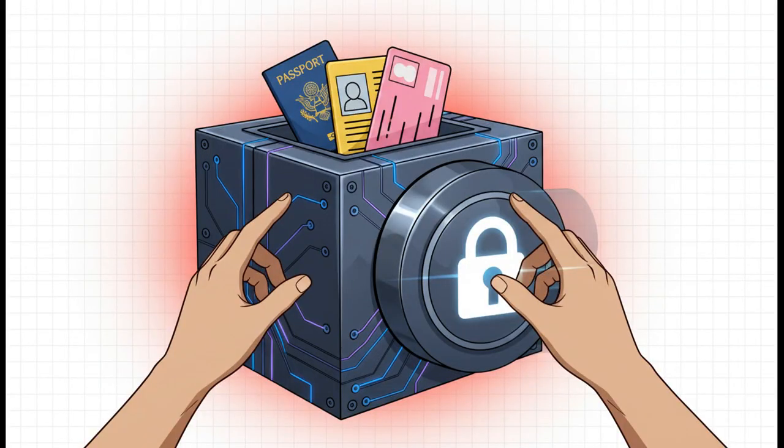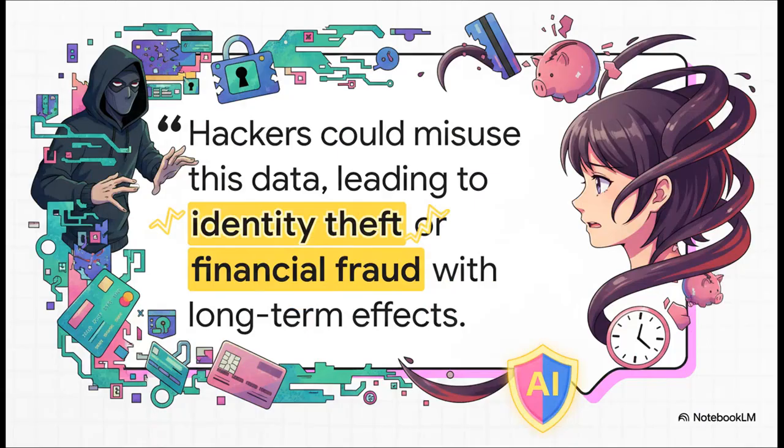So let's start with the things you should never, ever share. We're talking about personal identification numbers. That means your social security number, your driver's license number, passport details, none of it. This info should never touch a consumer AI tool. And don't just take it from me. This quote from the University of Kentucky's IT services really spells out why. Hackers could misuse this data in a breach, leading to identity theft or financial fraud with long-term consequences. The stakes here are just way too high.